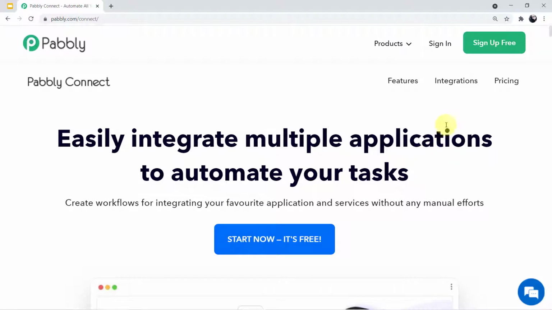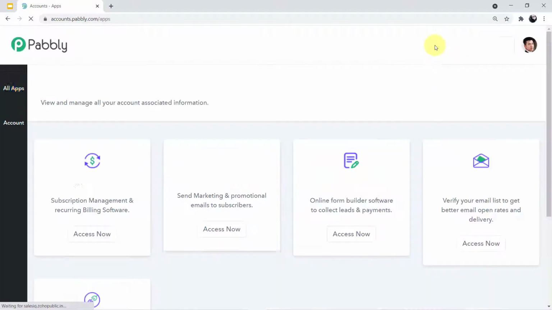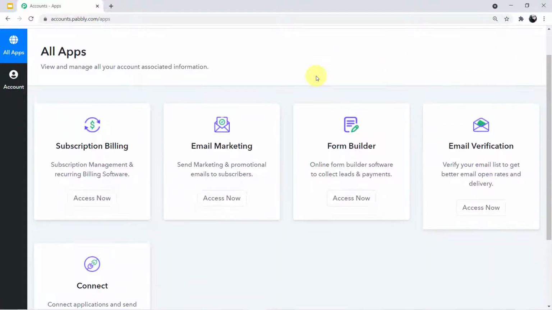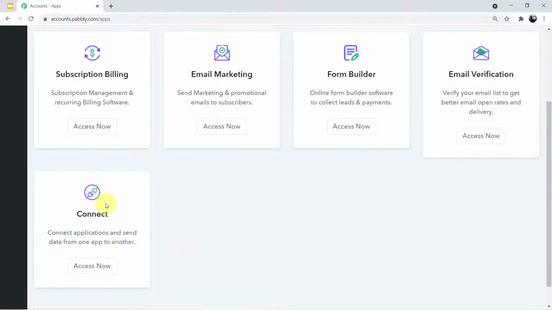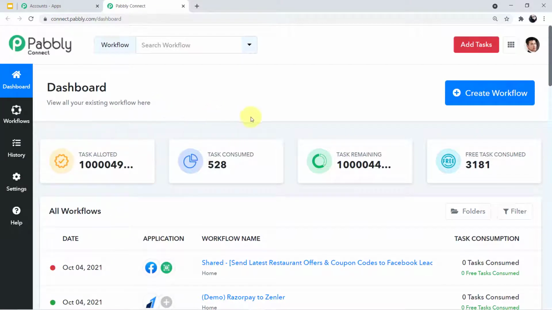For the first time users, if you can see a green button at my right corner which says sign up for free, click this and you can create your free account in just 2 minutes. Because I am already logged in, so I'll click on sign in. And again, you can see all of the 5 apps offered by Pabbly on my screen. Today we will be using Connect. So come on Connect and click on access now. Okay, let it load. Okay guys, now you can see the dashboard of Pabbly Connect, how it looks.